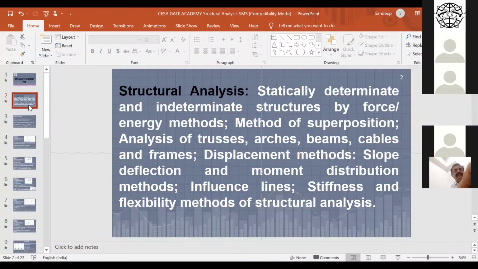The structural analysis part. This is the syllabus of GATE 2022, and particularly this comprises statically determinate and indeterminate structures by force energy methods, method of superposition, analysis of plane trusses. So this is the syllabus. I'm not going deep into the syllabus, but structural analysis, you could see,